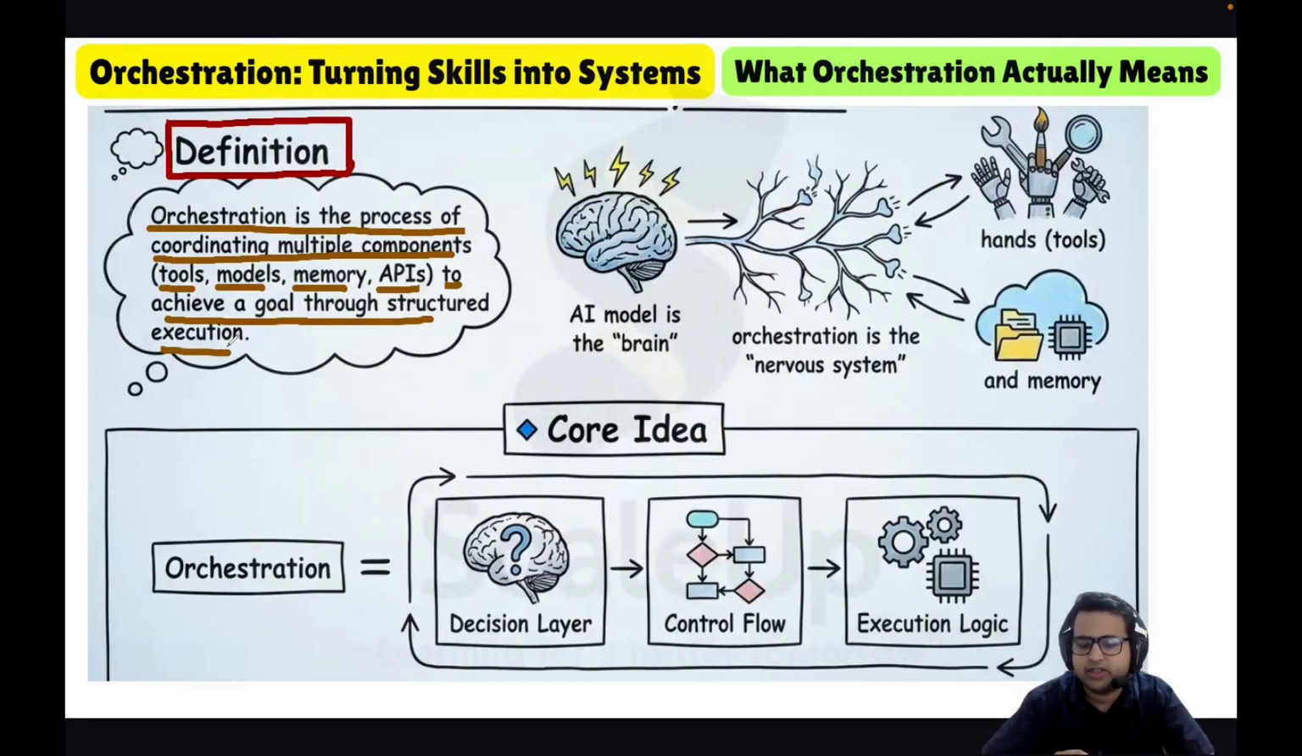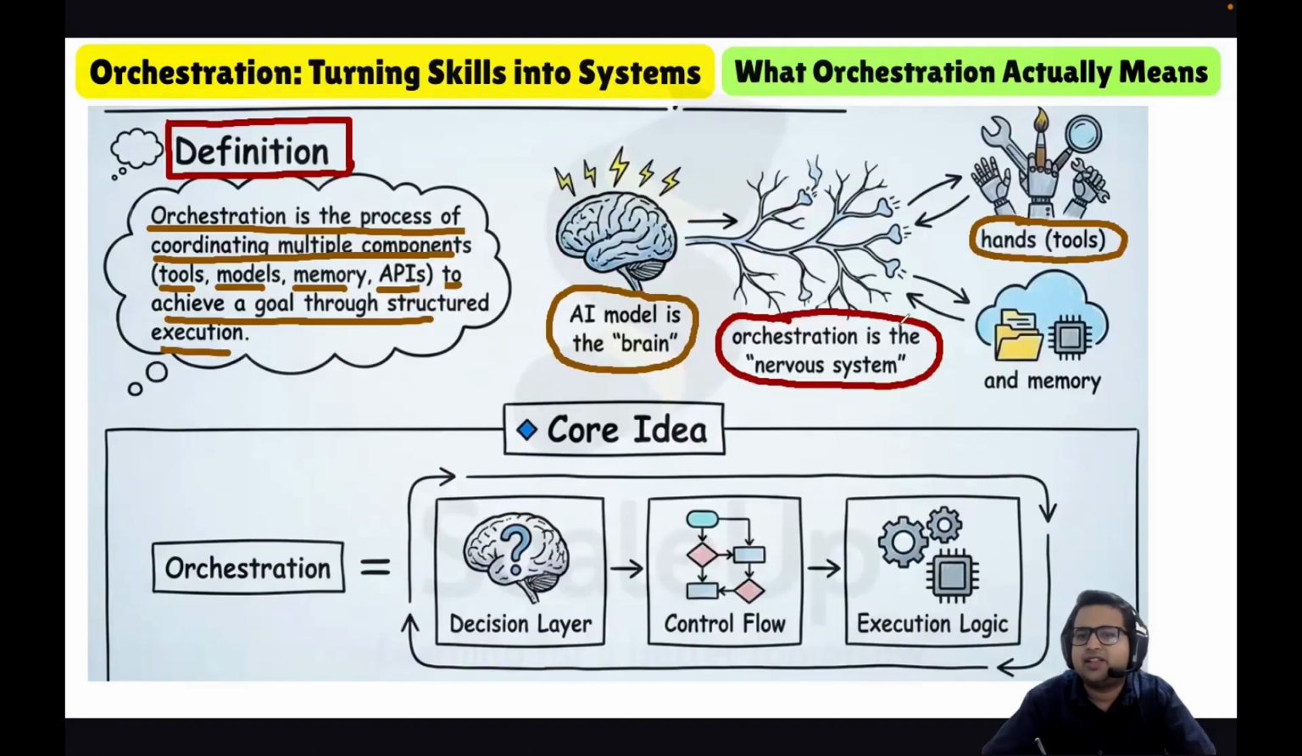So that is what orchestration is. Orchestration is basically the nervous system of the agentic AI system. We already know that the large language model, LLM, is the brain of the agentic AI system. Tools are the hands. So orchestration is the nervous system which connects the brain with the tools and the memory.